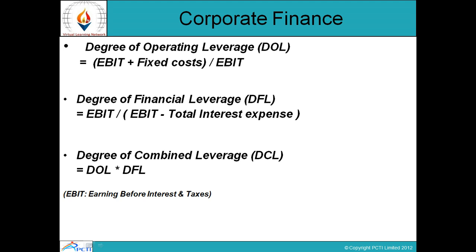So the earnings you have made before paying any interest and taxes, divided by EBIT, will help me calculate the degree of operating leverage. So DOL is calculated as EBIT plus fixed cost divided by expected earnings before interest and tax.